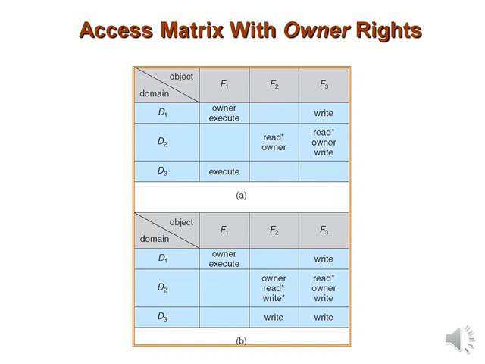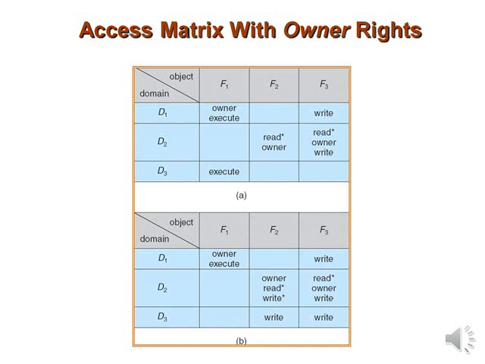Thus, the access matrix can be modified. As shown in figure A, the owner rights have been given to domains d1 and d2, and d3 has not been given any owner rights, but figure B shows what updates have been done.